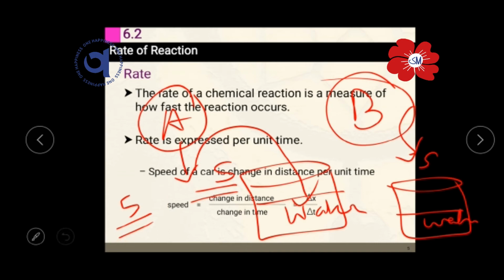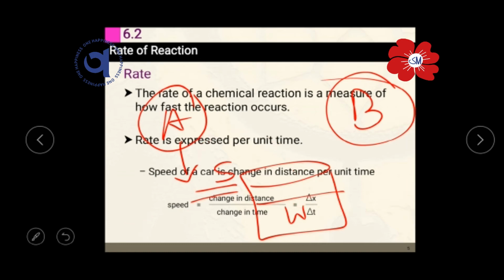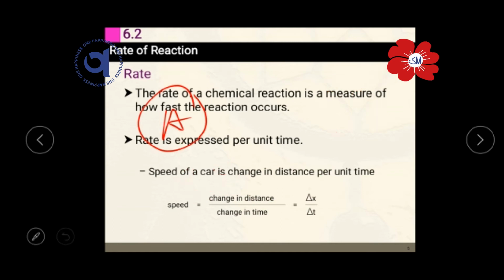some of the students take some reaction mixtures and keep them out for 30 minutes. On the other hand, at the same time, one of the students takes a reaction mixture and keeps it for 1 hour. In which mixture, or for which student, will the product be high or more? The student who keeps the reaction mixture for 1 hour. In that reaction mixture, the product will be more because he gave it more time.